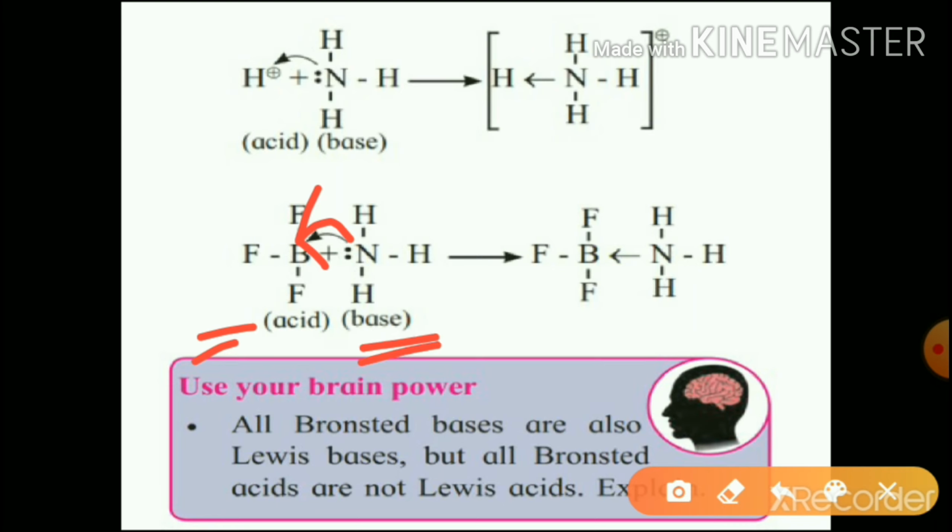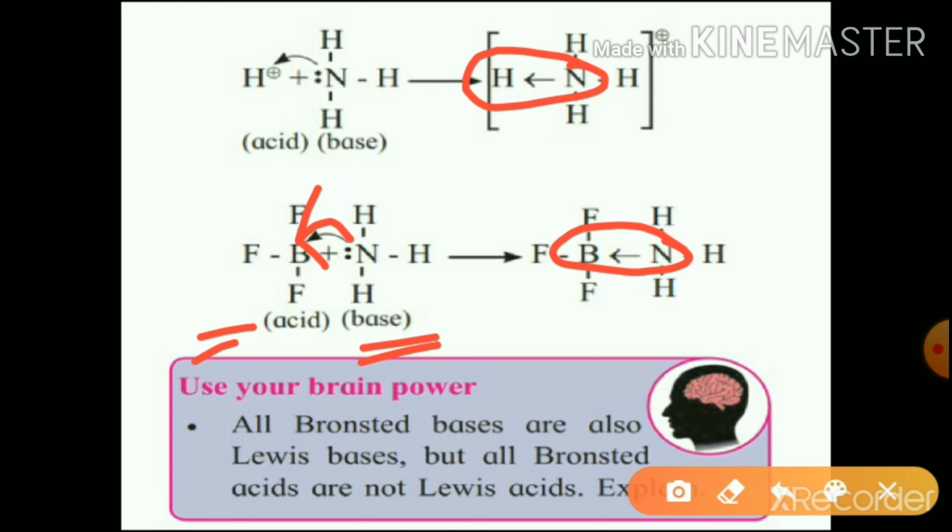And the bond formed between boron and nitrogen is called a dative bond or coordinate bond, because the electron pair that remains shared is donated by only one bonded atom. Here also, in the nitrogen and hydrogen of the ammonium ion, the electron pair which is shared is donated by only one bonded atom.